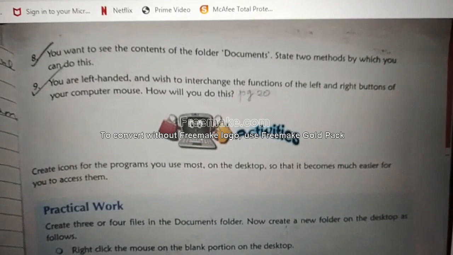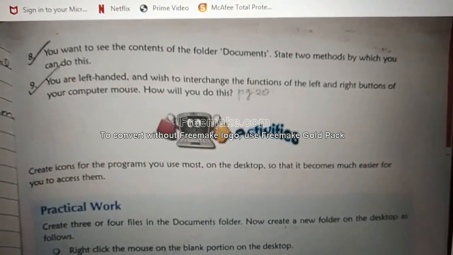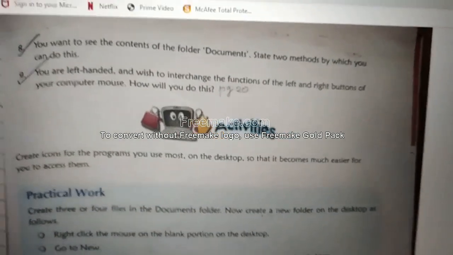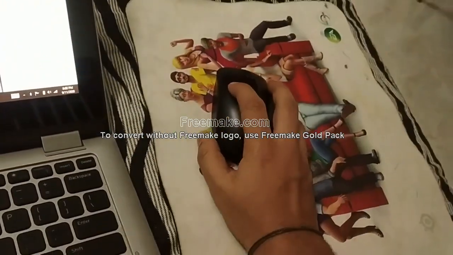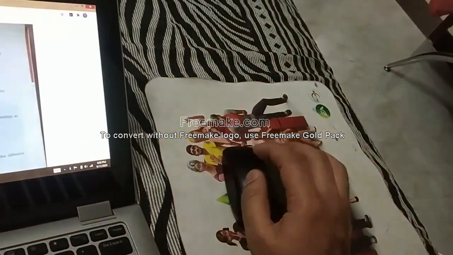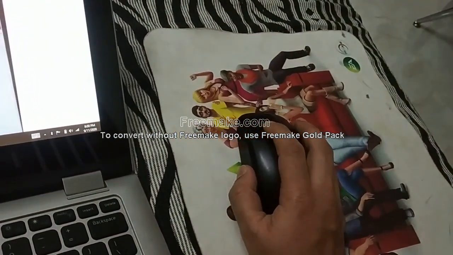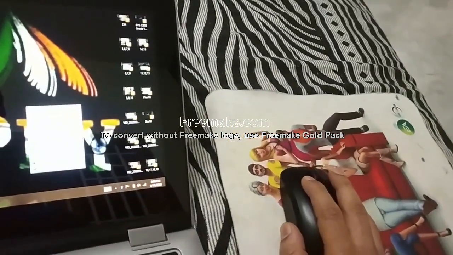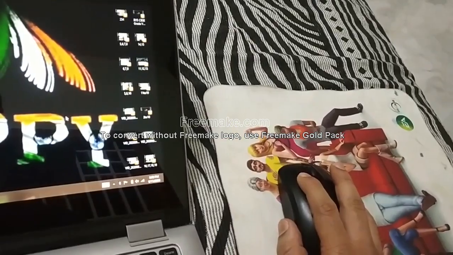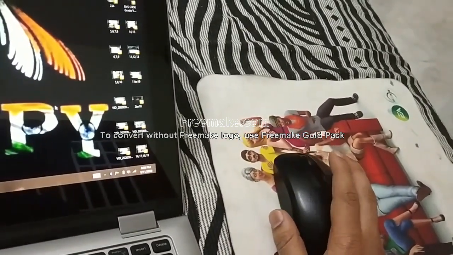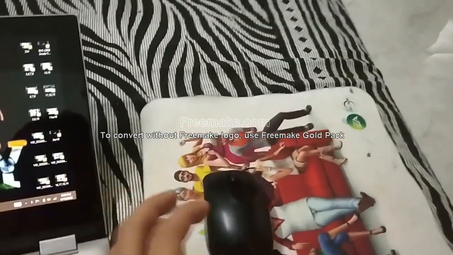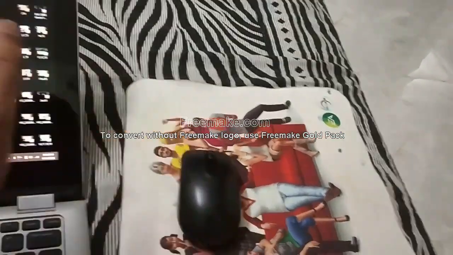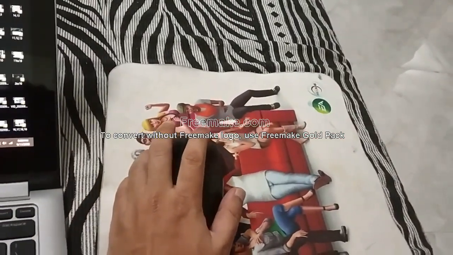Last question, ninth question. You are left-handed, and you wish to interchange the function of the left and right buttons of your computer mouse. How will you do this? See, I am right-handed, this is my right hand. In this mouse, if I right click, all these options will come. If I left click, I can select an option. Now you want to do vice versa. If I am left-handed, what should I do? By left clicking, I want all the options. By right clicking, I want to select the options.